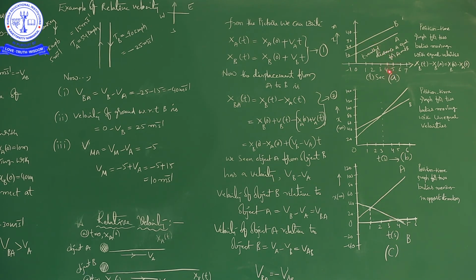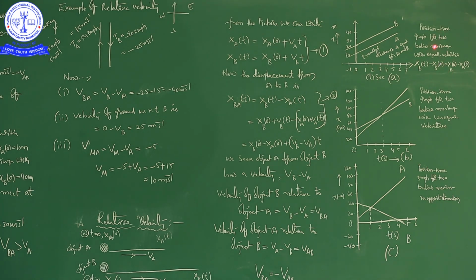So here we have three graphs A, B, C. This is the displacement time graph, so you can say the position time graph. See here, the position time graph for two bodies A and B moving with equal velocities. This graph indicates the position time graph for two bodies moving with unequal velocities. It is for A, it is for B. Next, the position time graph for two bodies moving in opposite directions. So three situations are here.